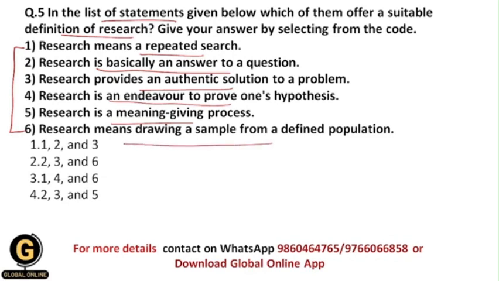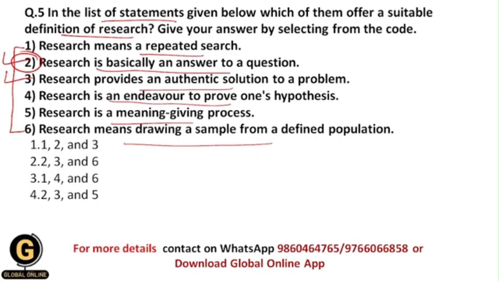So students, so far we are going to see the meaning of research or concepts of research in this video. So basically, as we have seen, we can solve any kind of problem by doing research, and that's why the second statement is a correct definition of research, which is research is basically an answer to a question. As well, research provides us an authentic solution to a problem, and that's why we do research. Because it gives us an authentic solution to our problem. So this is again a correct definition of research.